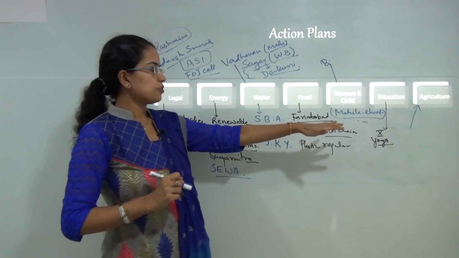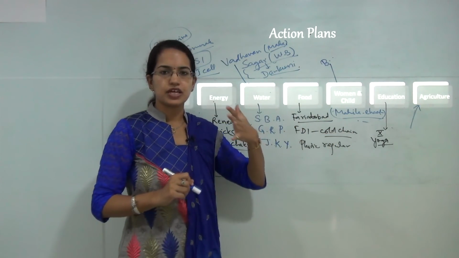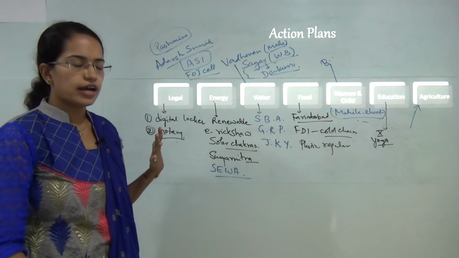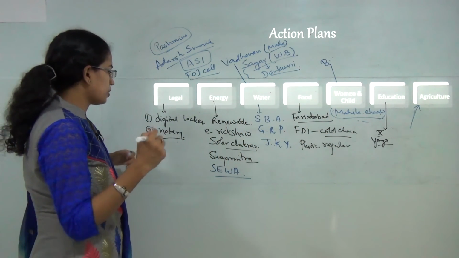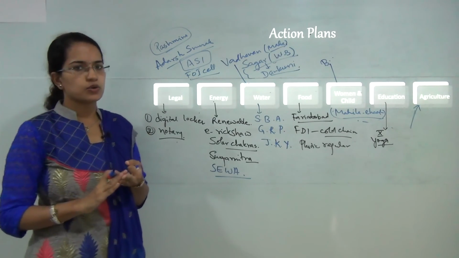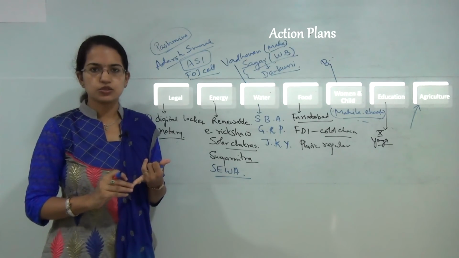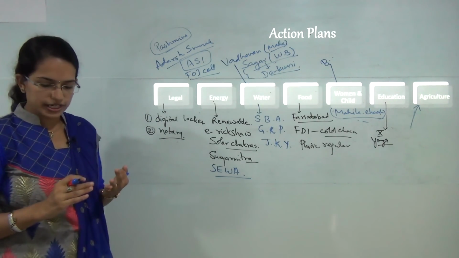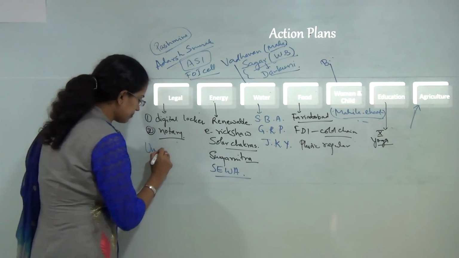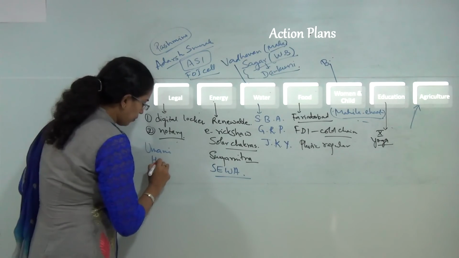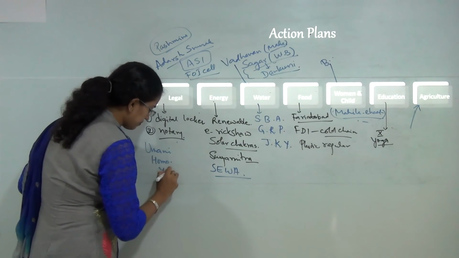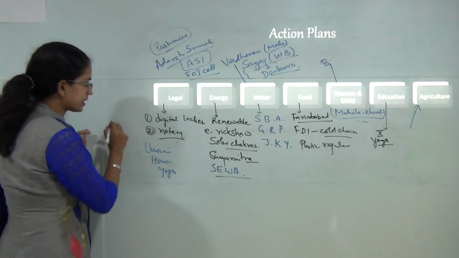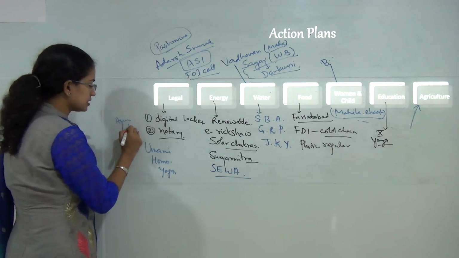Then besides that, you have some developments that have taken place in the field of health as well. Under health, you have 3 institutes that are to come up, that is All India Institute for Unani medicine, All India Institute for Homeopathy medicine, and All India Institute for Yoga. There is already an All India Institute for Ayurveda that exists in Delhi.